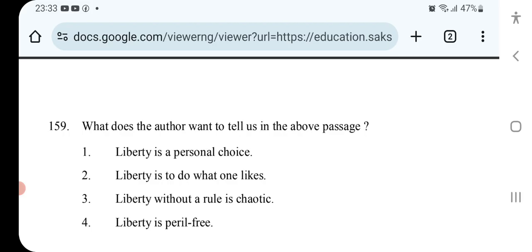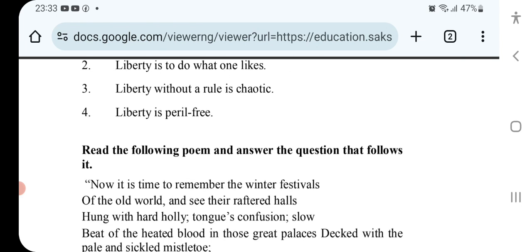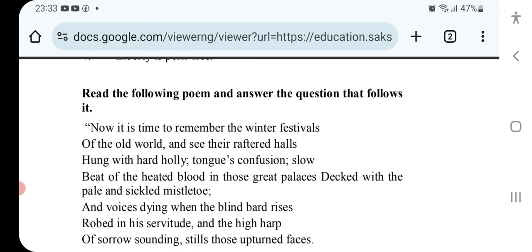Liberty is no liberty without rule. Yes, liberty without a rule is chaotic. Third option is right. Read the following poem and answer the question that follows.